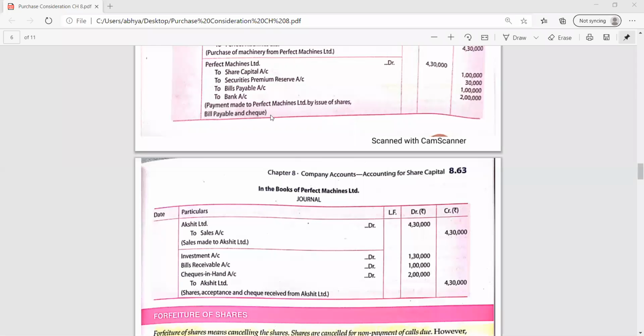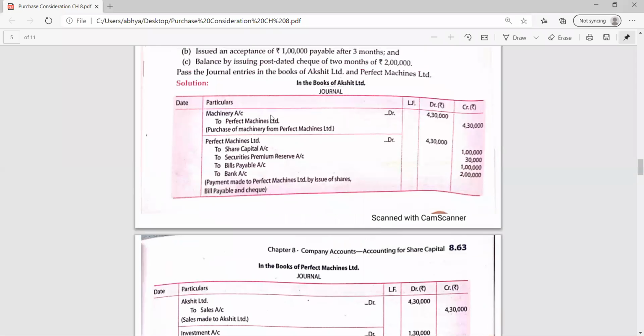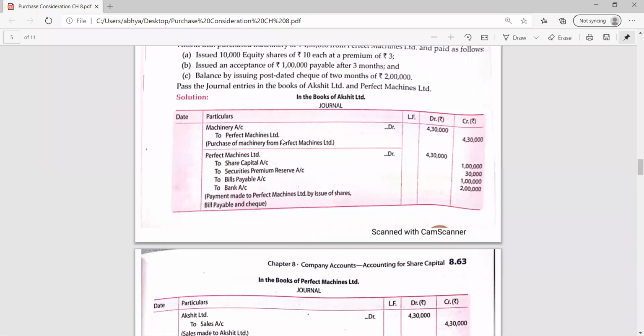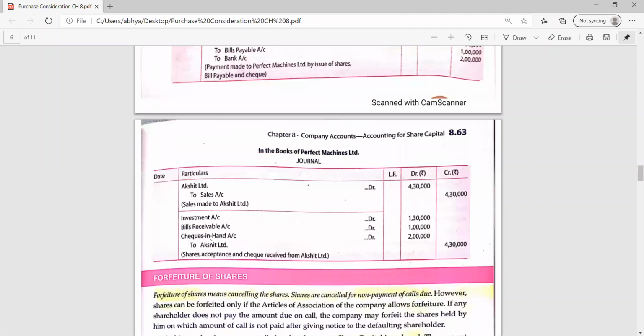Here he has written bank, but in the cash book we have already studied in 11th class that these cheques are post dated. Post dated is a very important and good question. Post dated means we cannot deposit it in the bank right now. The date written is 2 months later, so we have to keep that cheque in hand for 2 months. So that cheque will be recorded in cheques in hand. You have already studied it in 11th class. Very good, cheques in hand.